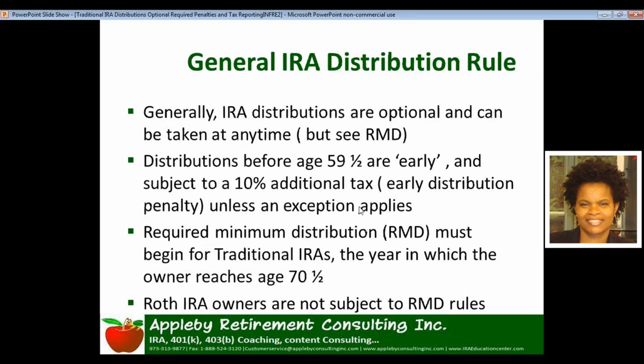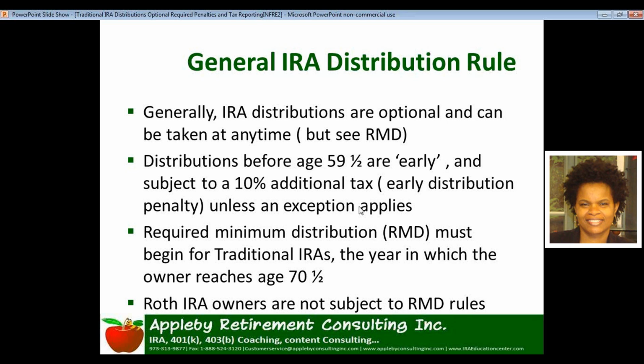Now, generally, when distributions are taken from an IRA, they can be done at any time. Up until age 70 and a half, an individual can take any amount from their IRA that they want to. However, if those distributions are taken before age 59 and a half, they're considered early distributions, and early distributions are subject to a 10% additional tax, commonly referred to as a 10% early distribution penalty.